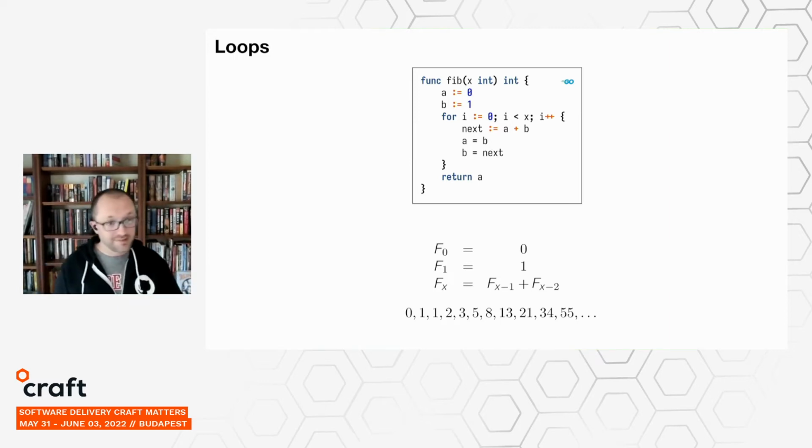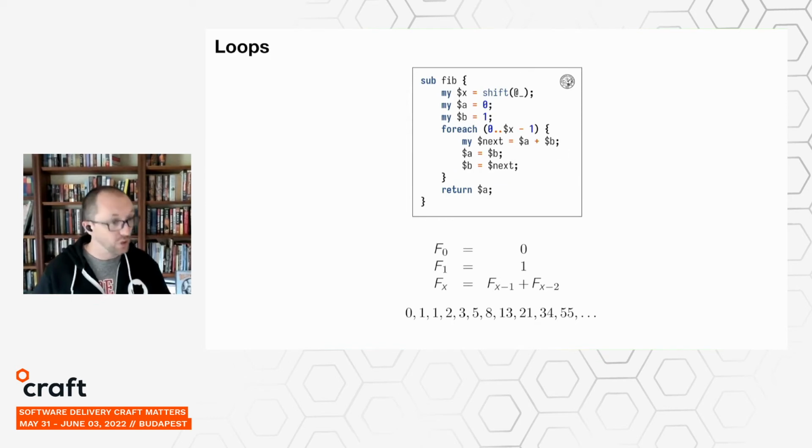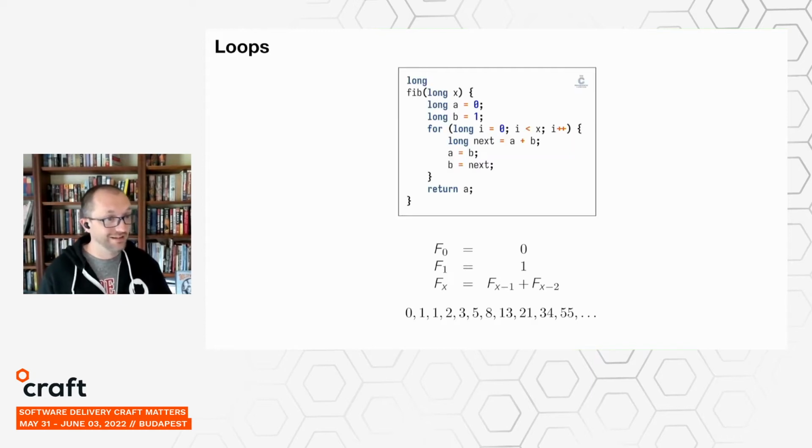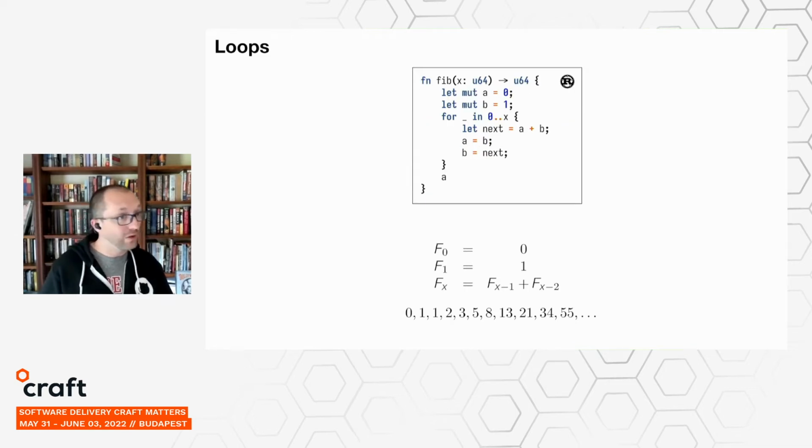And in fact, we can look at this same Fibonacci example in Perl, or in Python, or in C, or in C++, or in Rust. And in all of these cases, the implementation looks more or less identical, just with slight differences in syntax.